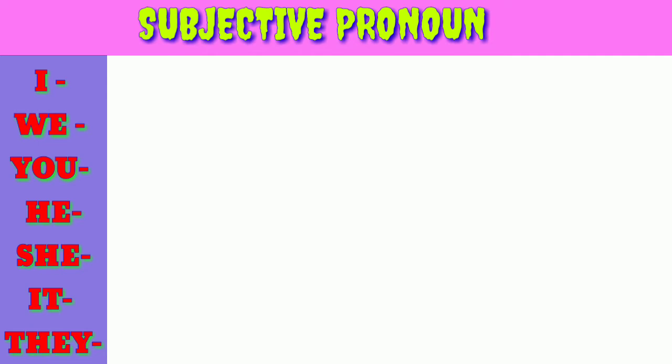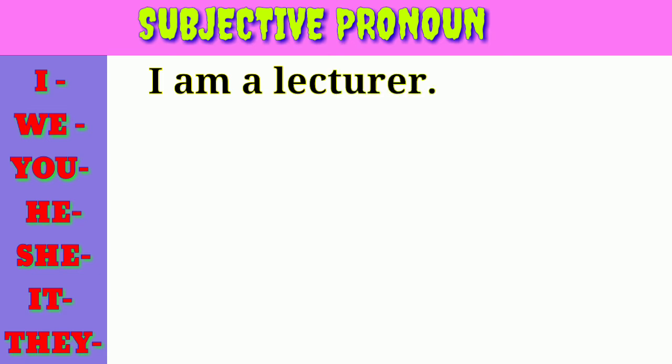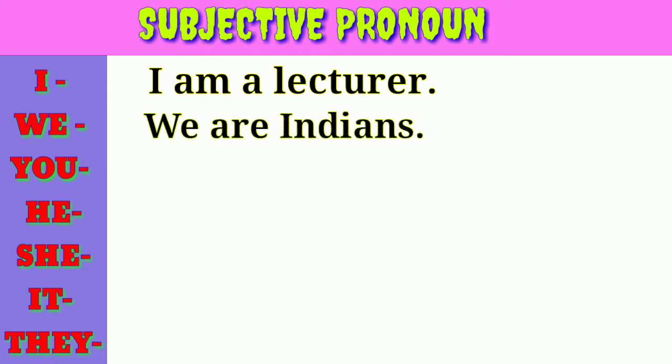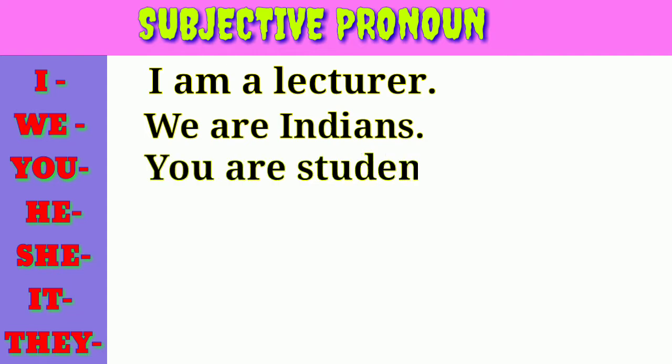For the first one, I is there. I am a lecturer. Here we want to observe I in the subjective place. The second one, we are Indians. We is the subjective pronoun here. You are students.